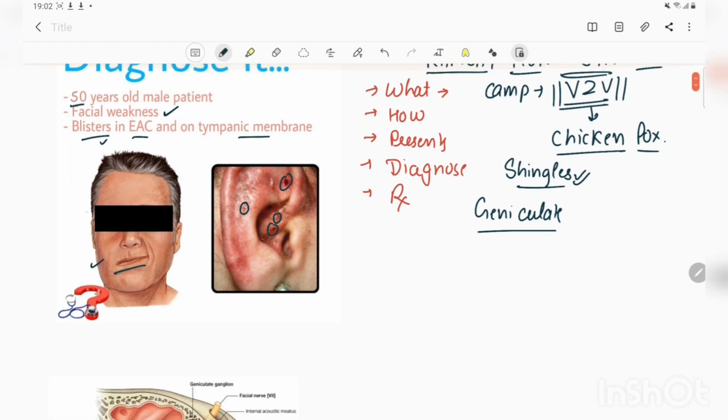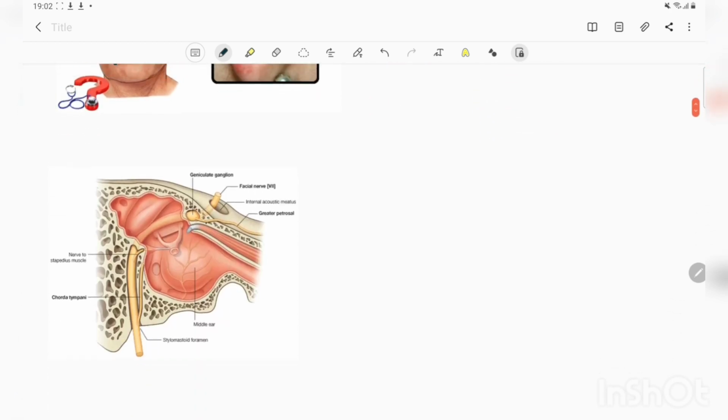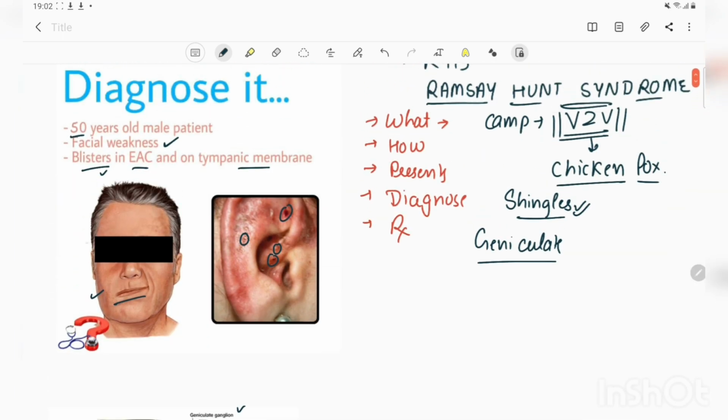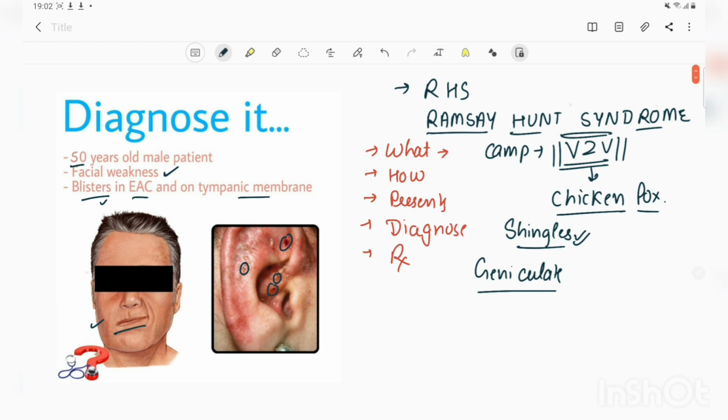that is present, as you can see here, where the facial nerve comes into the middle ear through the inner ear. When the facial nerve takes its first turn, its first genu, in the middle ear, the geniculate ganglion is present, and this is basically a ganglion of the facial nerve. And when this virus activates itself inside this ganglion, it causes the manifestation of Ramsay-Hunt syndrome by affecting the facial nerve mainly. It can affect both immunocompromised as well as immunocompetent individuals. But yeah, the severity is more in immunocompromised patients.